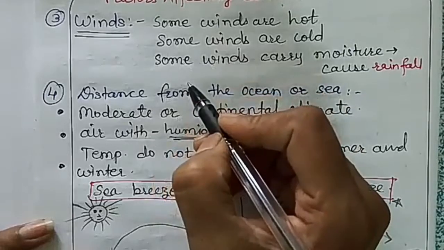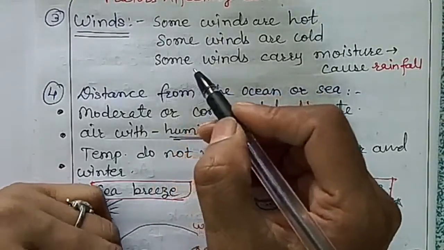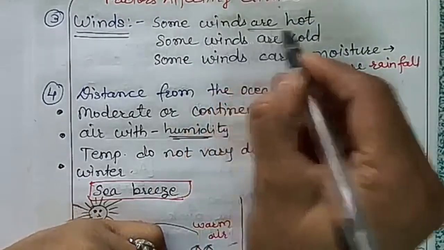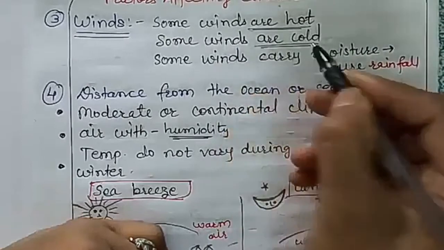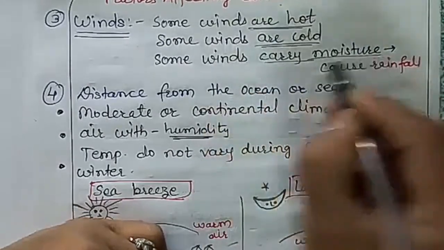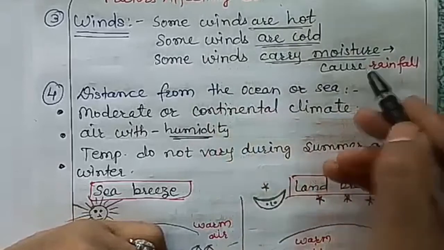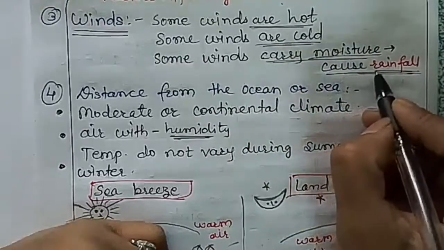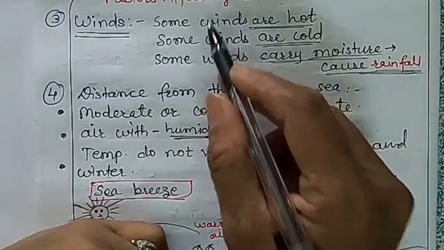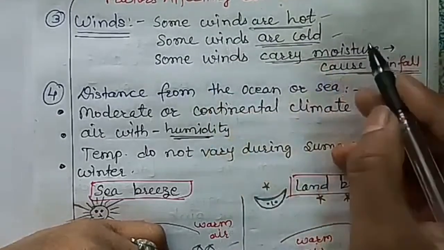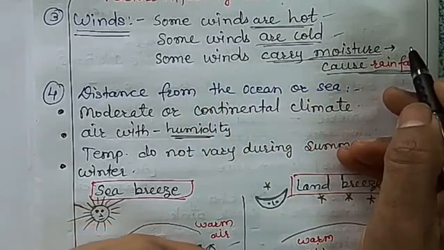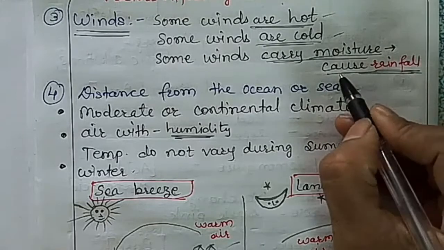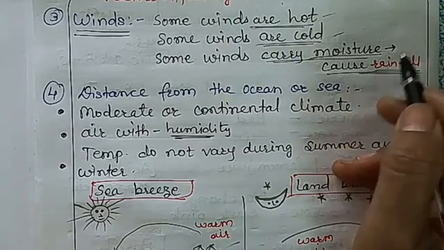Winds blow in a particular direction all over the world, and some winds are hot, some winds are cold, and some winds carry moisture. The winds that carry moisture cause rainfall in that place. So there are different types of winds: hot winds, cold winds, and winds that carry moisture, or we can say carry the clouds, which means they can cause rainfall at a place.